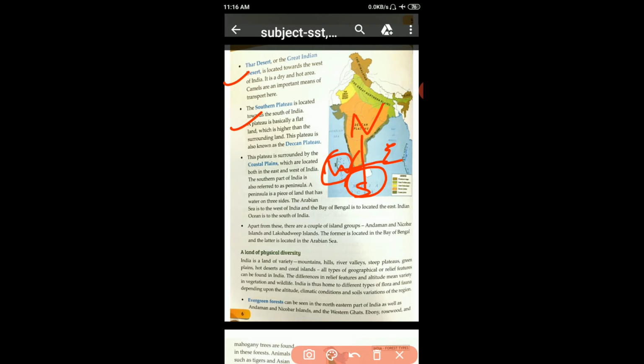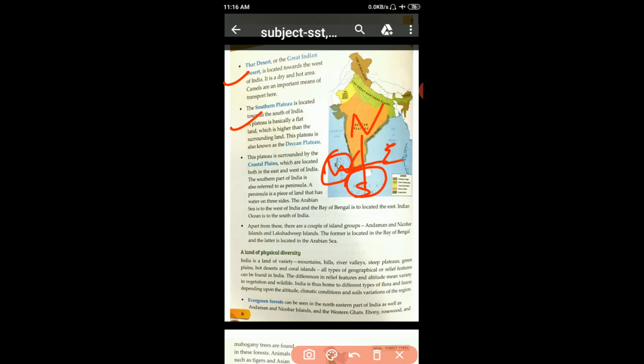This plateau is surrounded by the coastal plains, which are located both in the east and west of India. So, students, a coastal plain is a flat, low-lying piece of land next to the ocean.